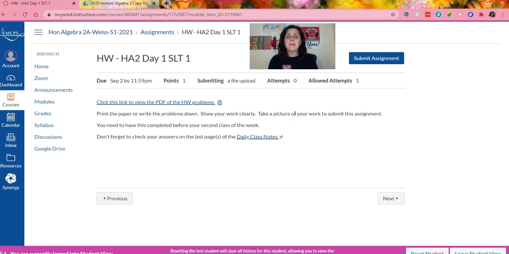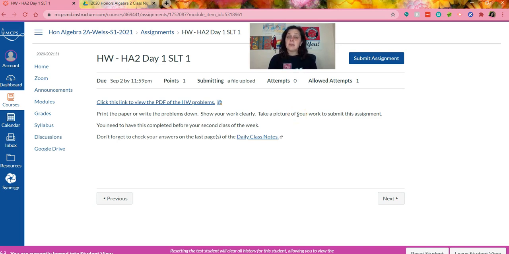So it's really important for our class that your student has a dedicated notebook for math, whether it be a spiral notebook, a composition notebook, a binder of paper, something where they have a dedicated place for all of their math materials. So after they do their homework, they have a few options for submitting it.